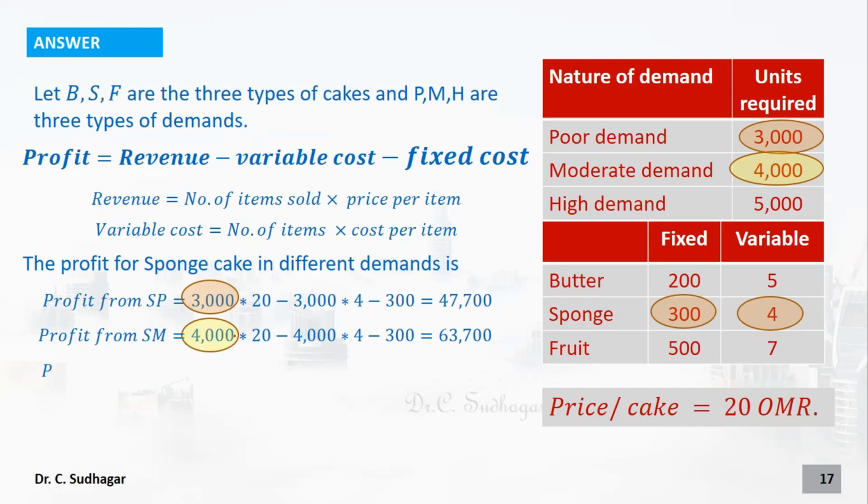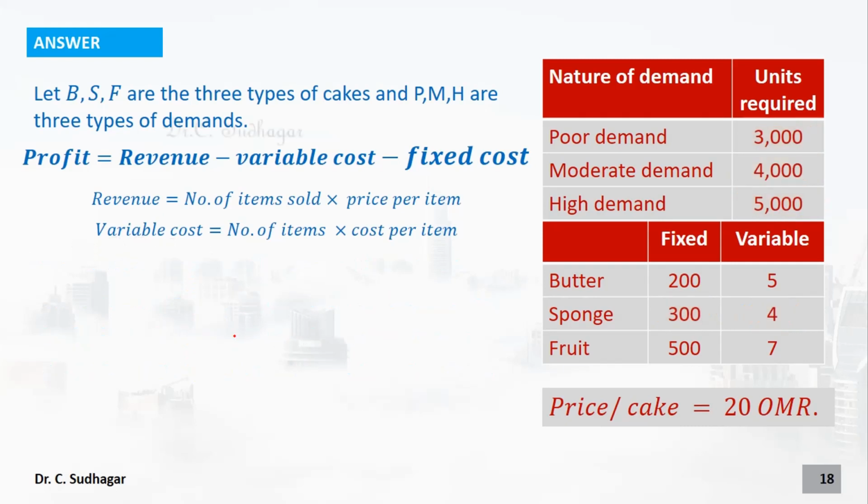And similarly for the third option, SH, that is sponge cake in high demand condition, is going to be 5000. It is given to us here, 5000 into 20 minus 5000 into 4 minus 300, 79,700. So these are the payoffs for the sponge cake.